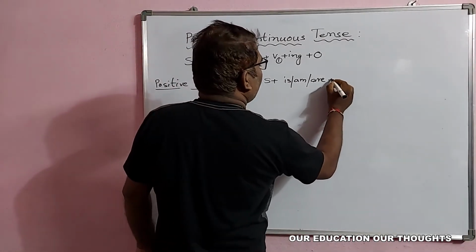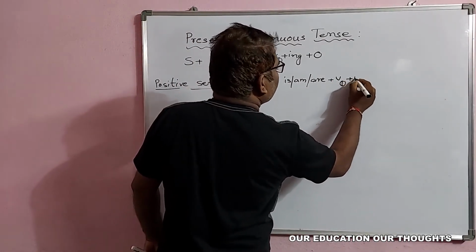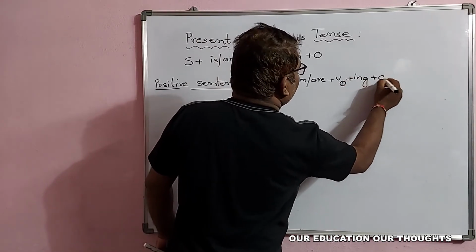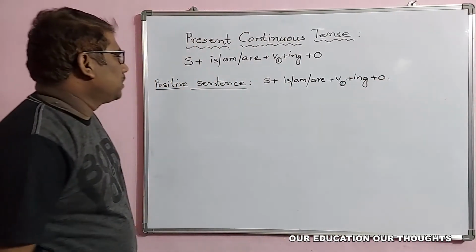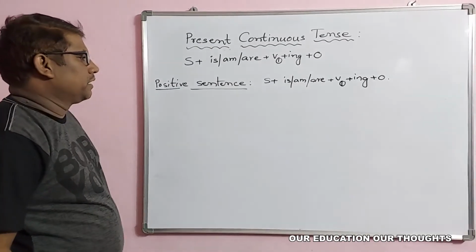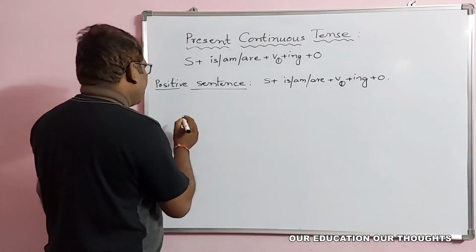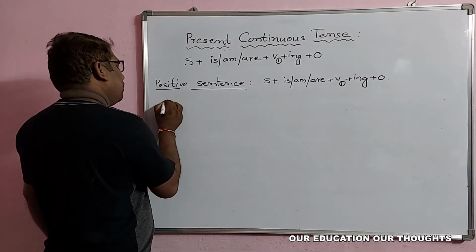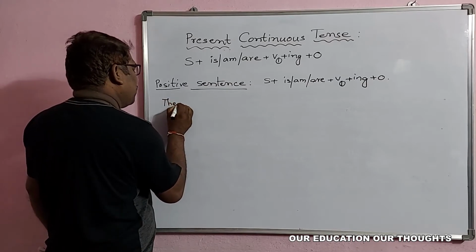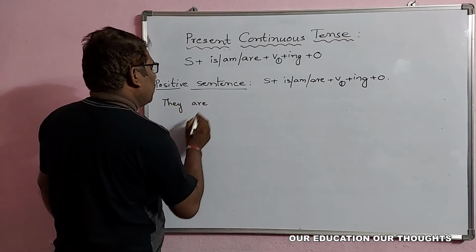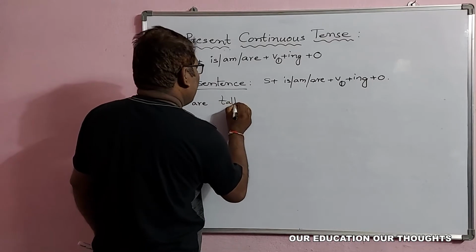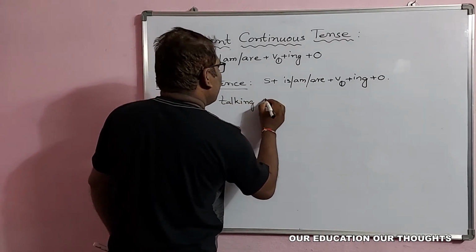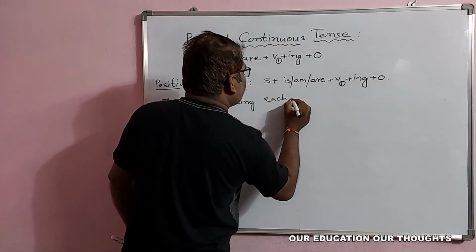So that is V1, the verb base plus the ing form, plus sometimes an object also comes there. This is the positive sentence. Like we have already written, they are talking each other.